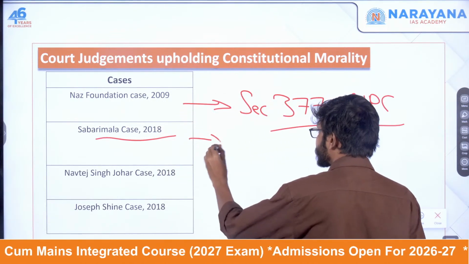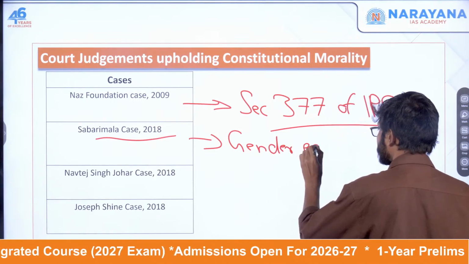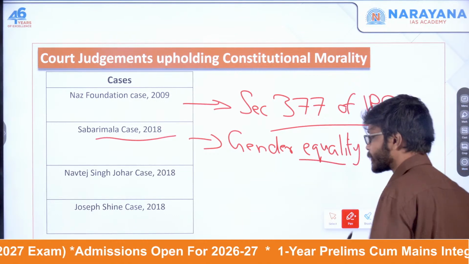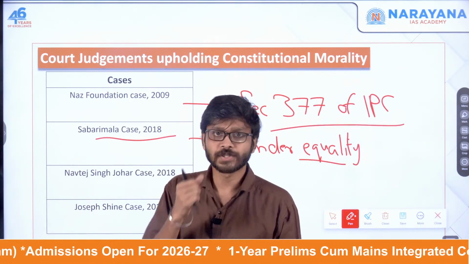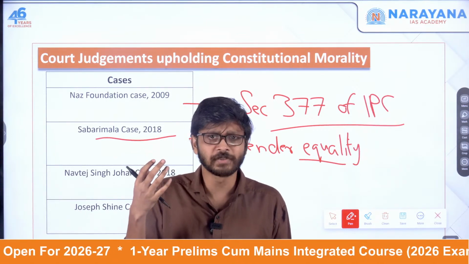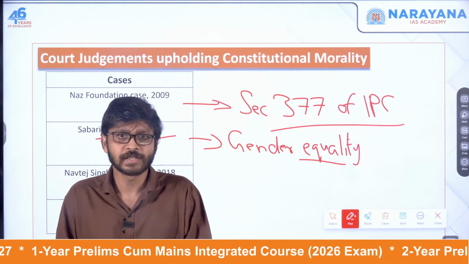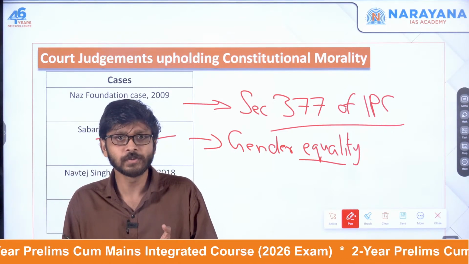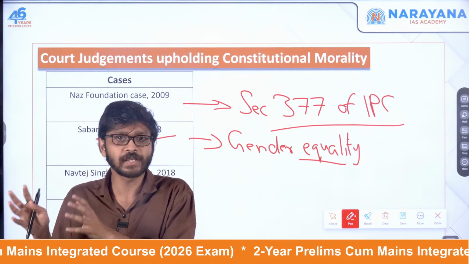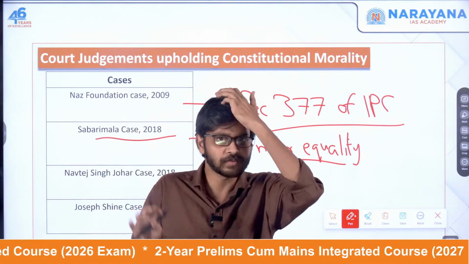Okay, so here the question was related to gender equality. Again, this is also another case in which this constitutional morality was upheld. Imagine in a school, if there is an order like so few students should not study science, then what will we do? That is a pure discrimination only, right? So everyone has the right to study whichever subjects they want, until and unless there is some other qualifying criteria.